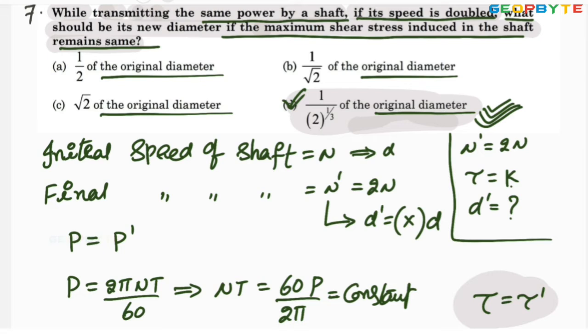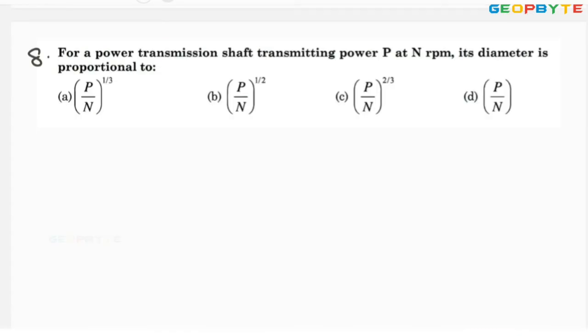Option D is correct. I hope all of you understood. This kind of problem is very important. Of course, all these problems are equally important. Let us go for another problem. The next problem is: for a power transmission shaft transmitting a power P at n rpm, its diameter is proportional to what? It is asking for the diameter of the shaft in terms of power and speed.